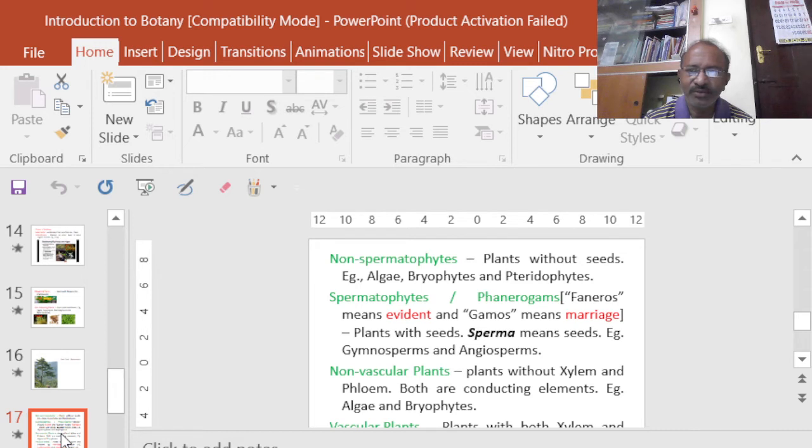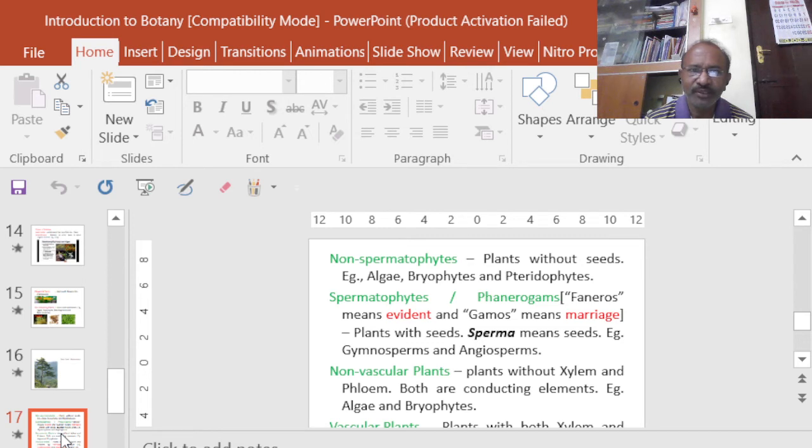So we can divide plants into non-spermatophytes and spermatophytes. So non means what? Nil, or we can say absent. Sperma means a seed. So plants without seeds, say algae, bryophytes, and the pteridophytes, basically come under non-spermatophytes. Then spermatophytes are otherwise known as what? Phanerogams. Phaneros means evident. Gamos means marriage or union or fusion. So their reproductive structures are evident.